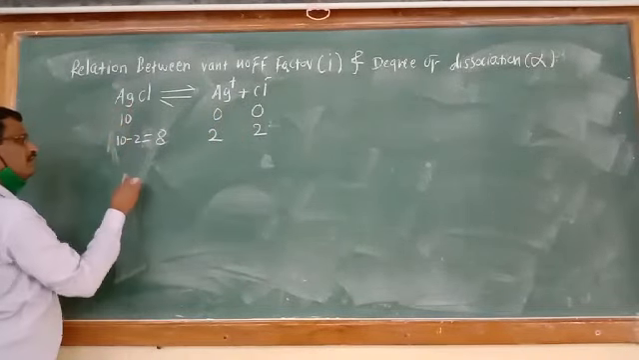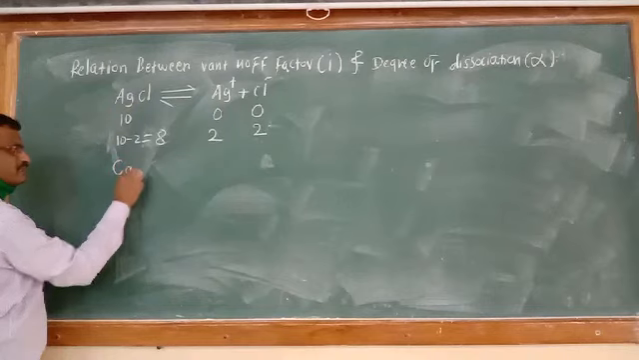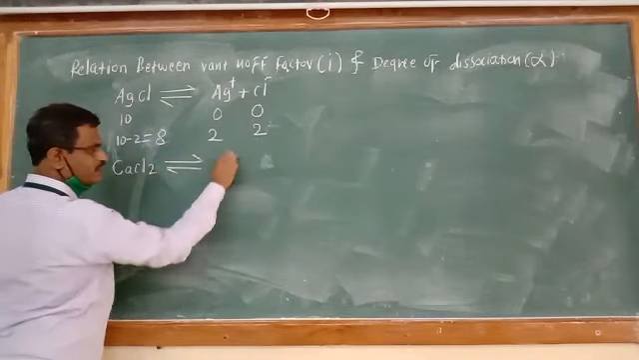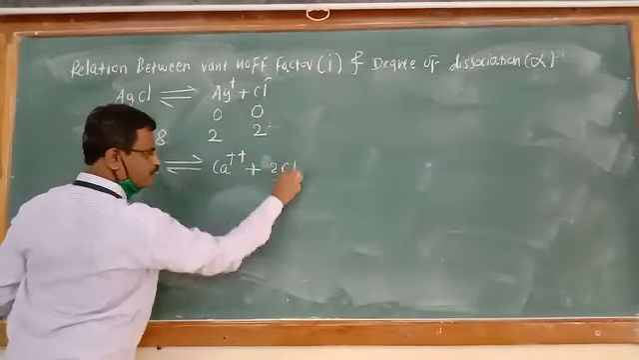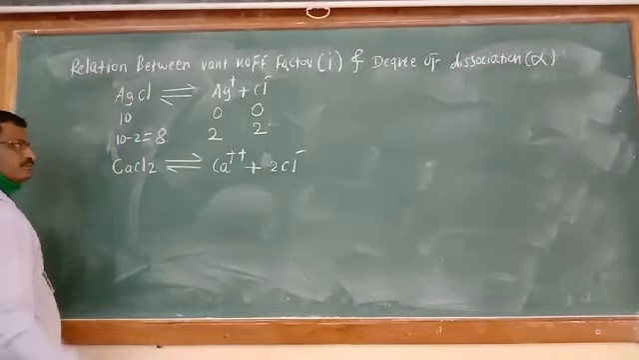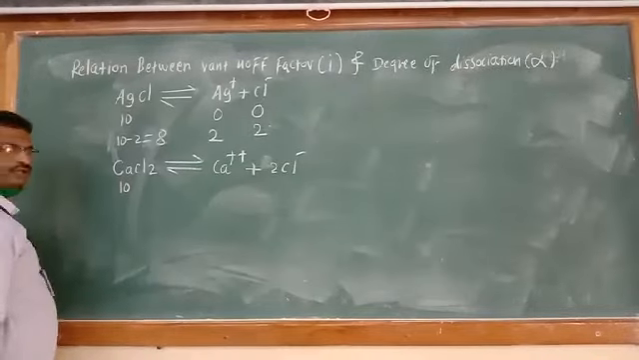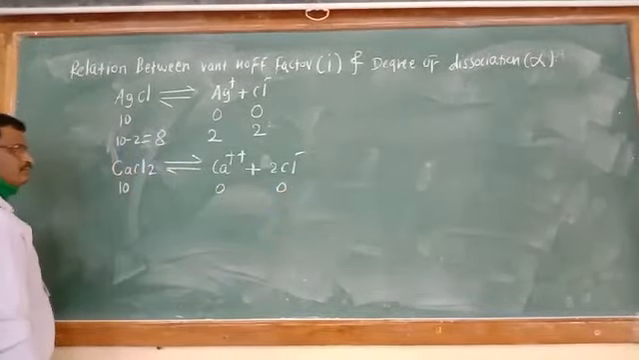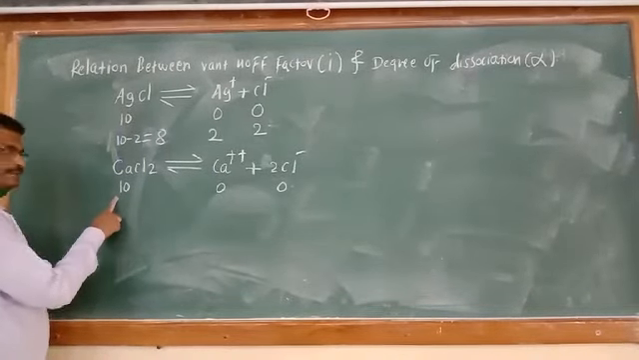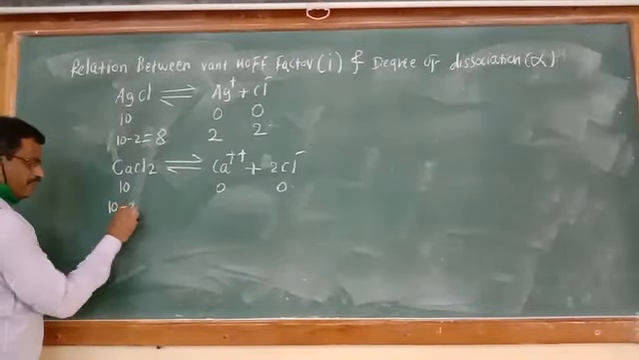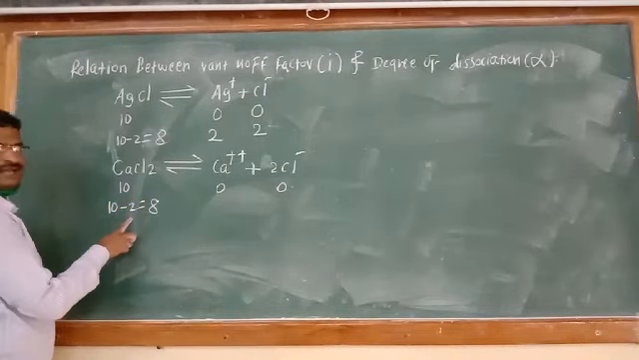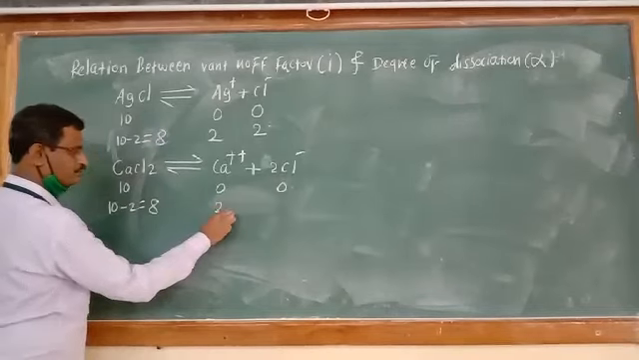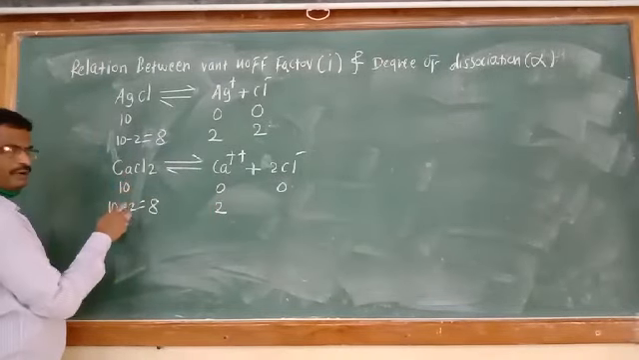Instead of AgCl, if we take a compound like CaCl2, which is a weak electrolyte, it gives Ca plus 2 and Cl minus. If we have 10 molecules at start, the ions are 0 and 0. Out of 10, if 2 undergo dissociation, 10 minus 2, 8 are left behind. How many Ca plus 2 are obtained? 2, because 2 are undergoing dissociation.